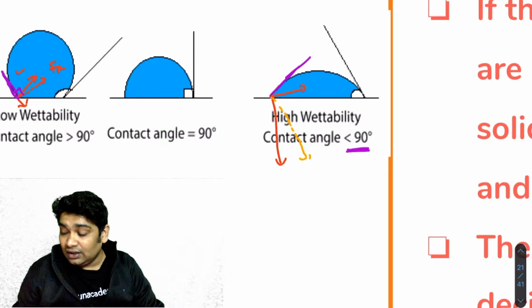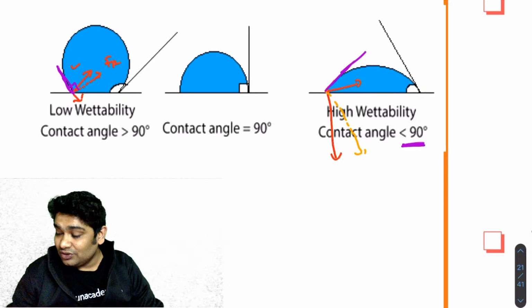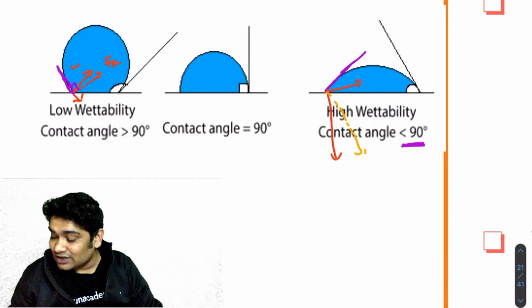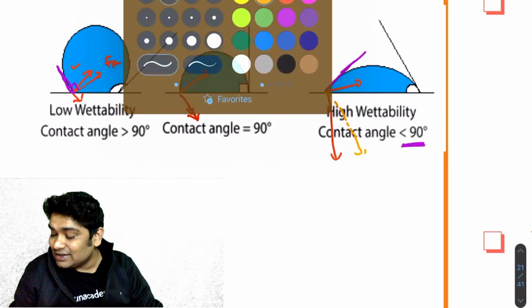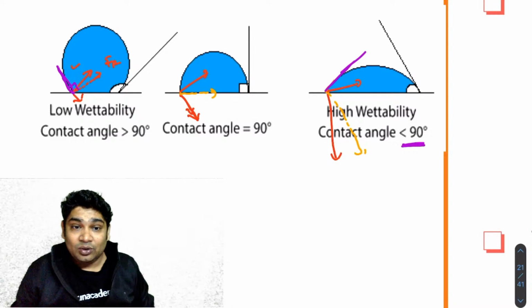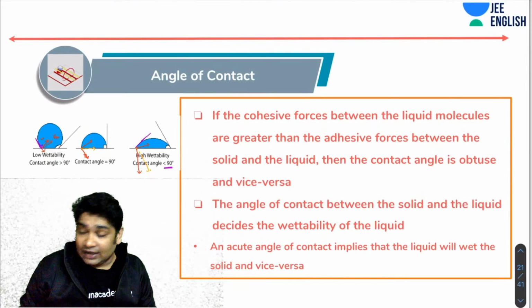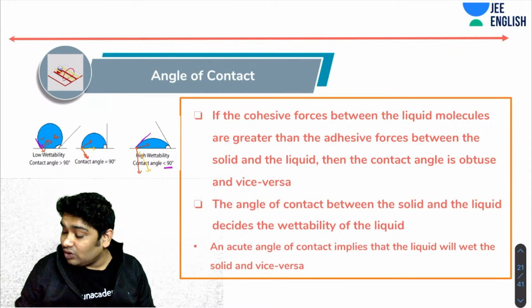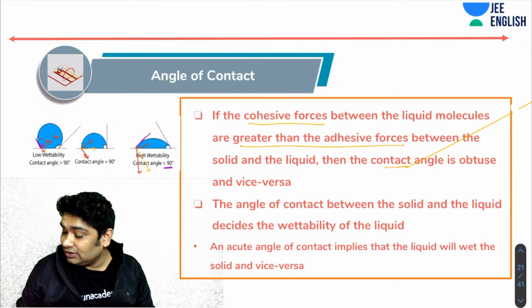So here, if the contact angle is 90, that just means the two forces are exactly equal. So you have cohesive forces acting like this, and you have the adhesive forces acting like this. If these two are absolutely equal, then the resultant is in this manner, and that is why the liquid makes a 90-degree angle of contact. So depending on which force is larger, you have different contact angles. Please remember, if the cohesive force is greater than the adhesive force, then the contact angle is obtuse, and vice versa.